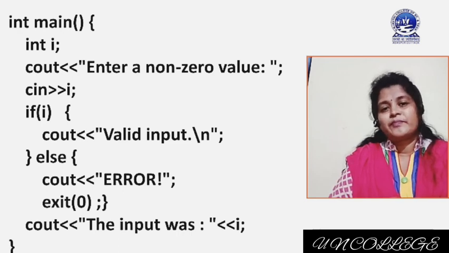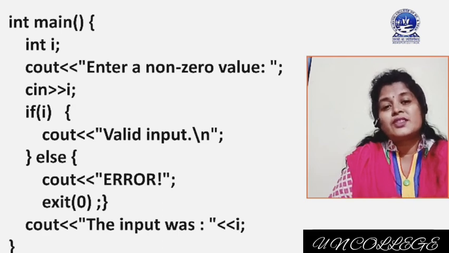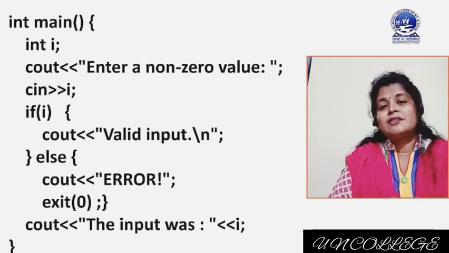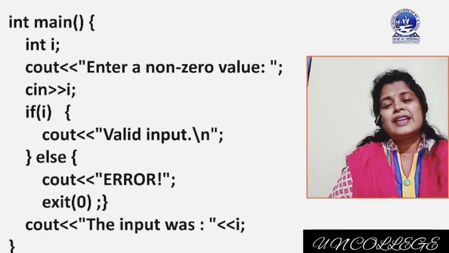But suppose you enter 0, then in this case you will get the output error, and exit 0 will be executed and the program will be stopped. You will not get the output cout, the input was 0. You will not get this output. It means that when exit is executed, the total program execution will be stopped.